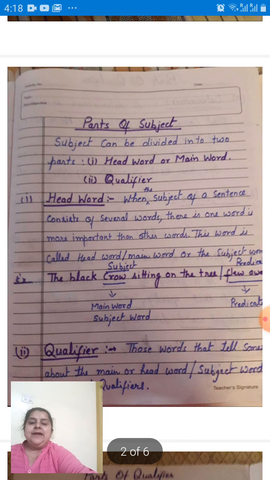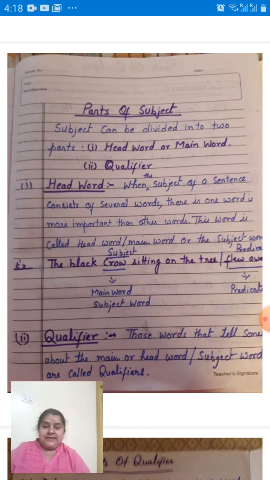Now parts of subject. Because we have to focus our attention towards subject, I am telling you subject in its parts. Subject can be divided into two parts: head word and qualifier. What is head word? Just now I told you that one word is more important than others in subject. That is called the head word, the main word or subject word.